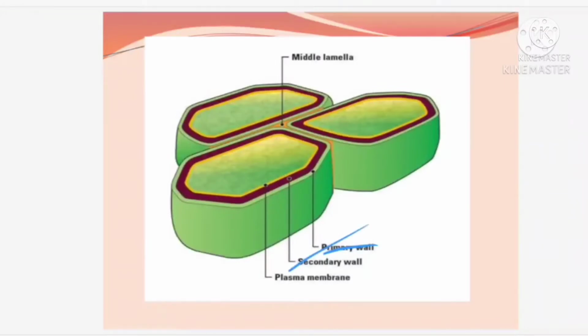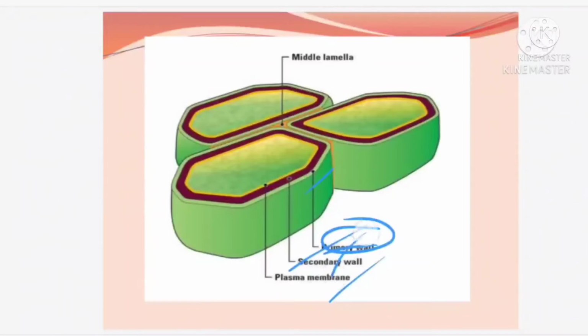Inner to it, in the plant cell, you can find the plasma membrane, or as already said, the selectively permeable membrane, or differentially permeable membrane, or semi-permeable membrane, or simply the cell membrane. So that is present inner to it. The green colored coating that you see, we call it the primary wall.